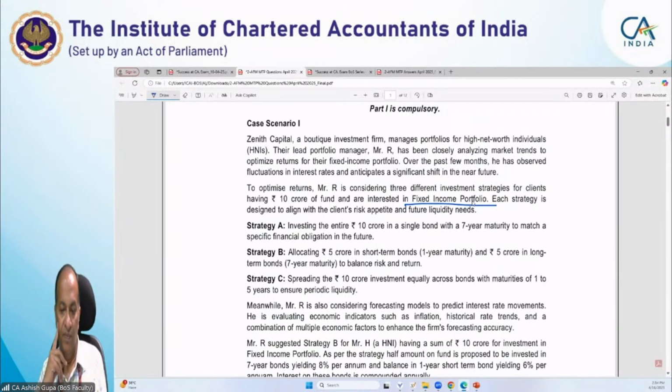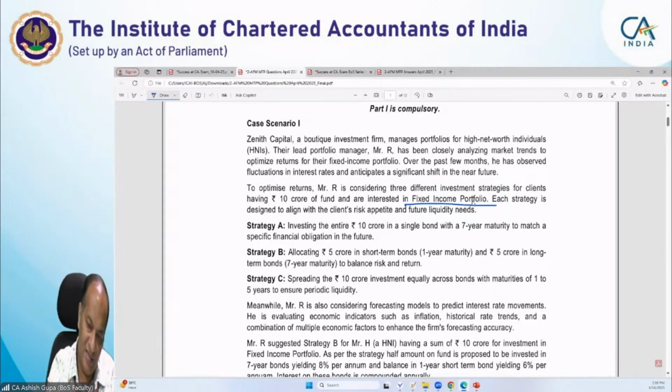Strategy A: investing the entire amount, rupees 10 crore, in a single bond with a 7-year maturity to match a specific financial obligation. Okay, this is strategy A. Now, strategy B is allocating rupees 5 crore in short-term bonds, 1-year maturity, and rupees 5 crore in long-term bonds, 7-year maturity, to balance risk and return.